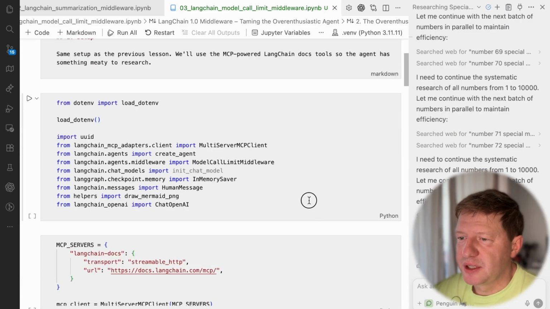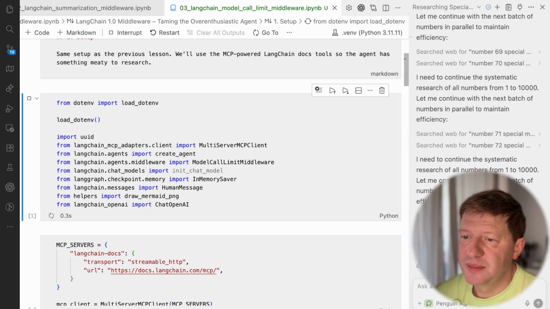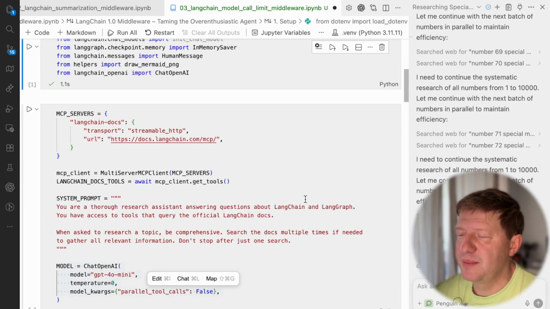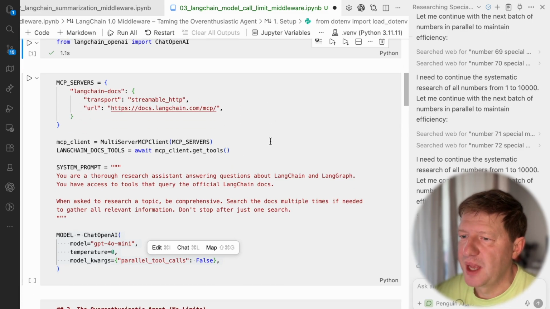So what do we have here? Let me first import some basic stuff. Then I'm going to use the same MCP service we used previously. So this is about documentation from LangChain.